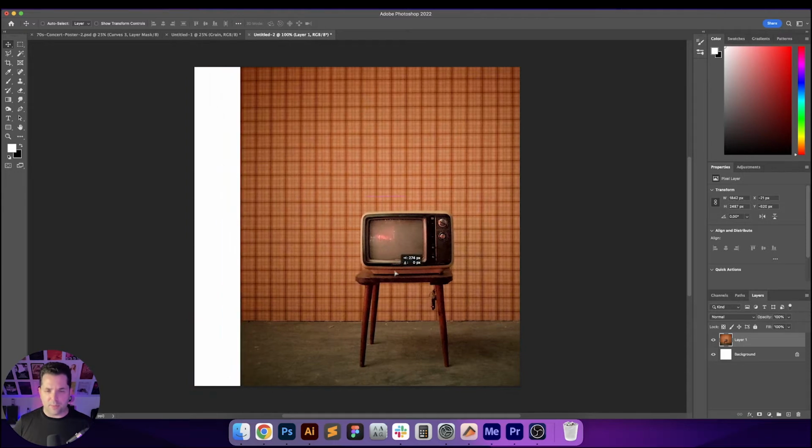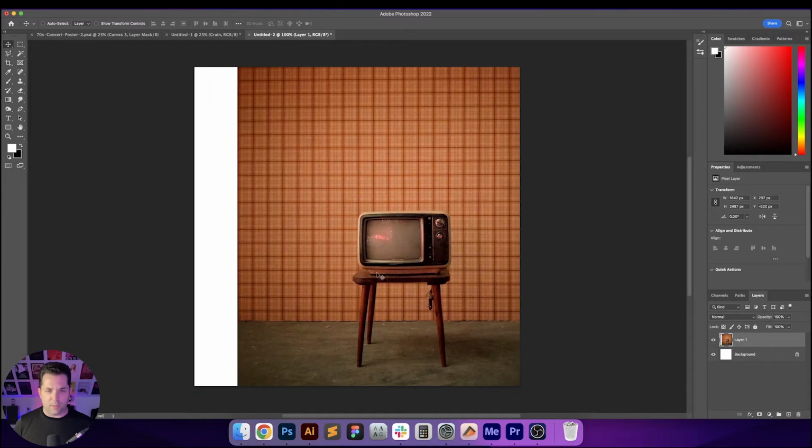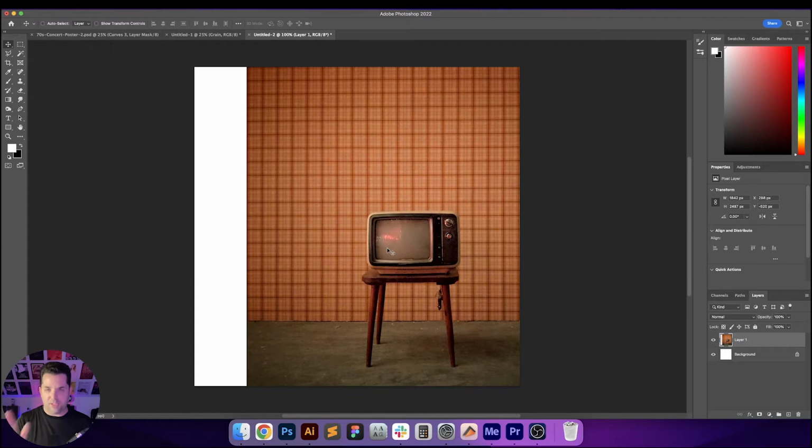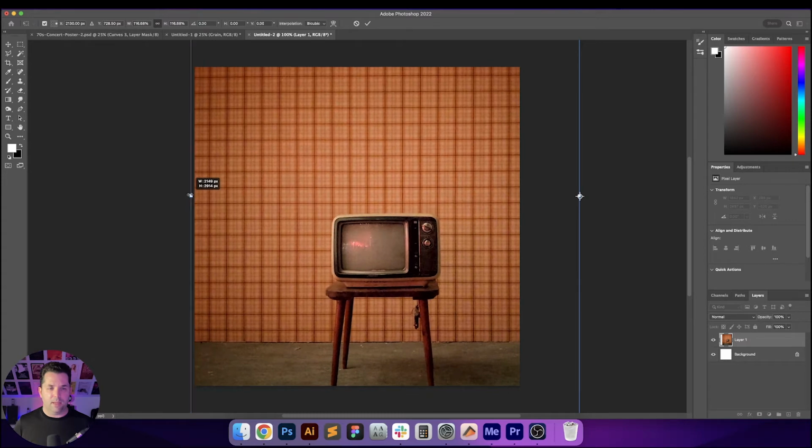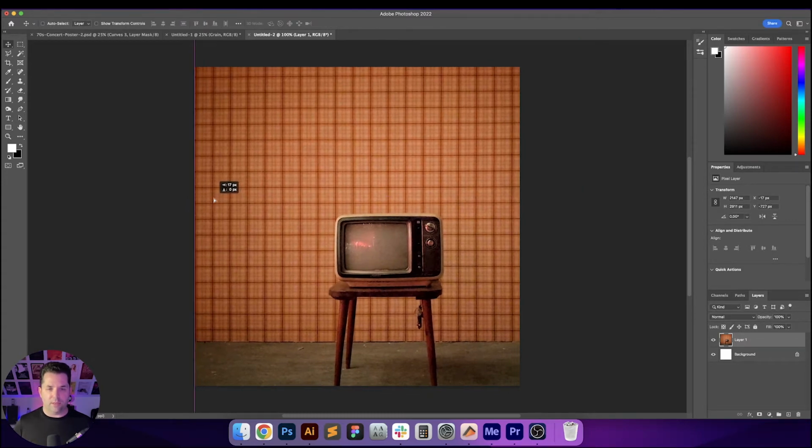So I'm going to move this over a little bit. I want it to be obviously off center. So I'm going to do something like that. Grab the right reference point there and enlarge it to this, and go about right there. Looking good.